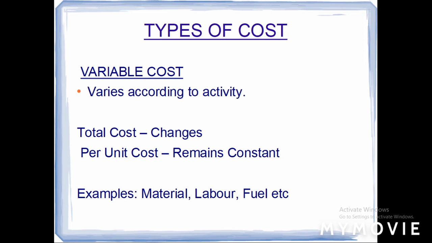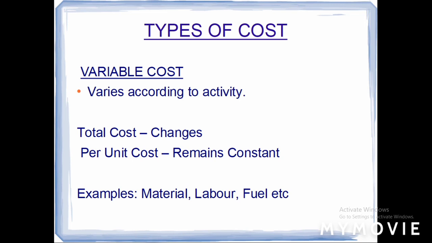When you produce 1000 units, you utilize only the materials required for those units. When you increase your production, you increase the material and labor usage also. Likewise, when you decrease your volume, say you produce only 500 units, then your material requirement, labor and other expenses will also come down.